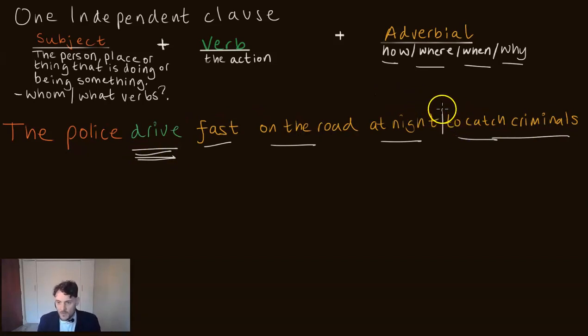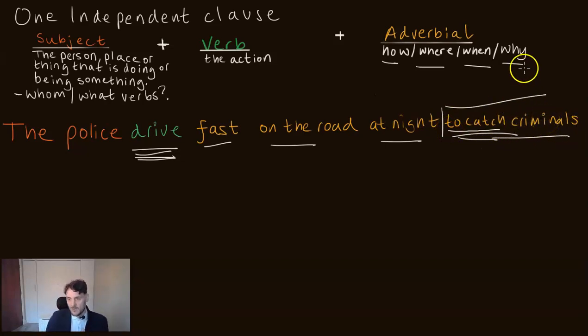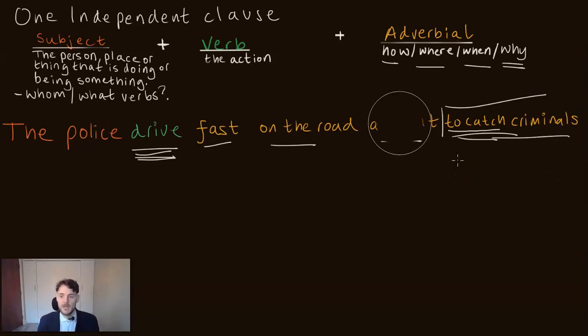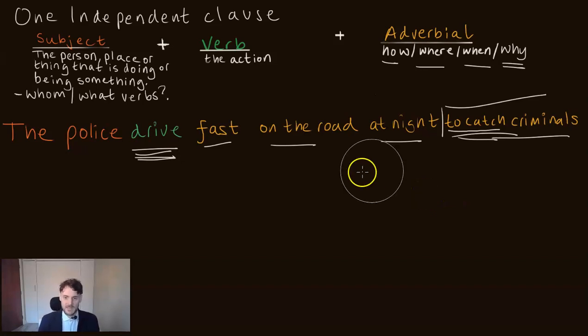You'll notice with the why adverbial, we use an infinitive, to catch something. This is how we answer the question of why. I went to the supermarket to buy milk. It tells me why. She went to the party to see her friends. So these are infinitive phrases and they help us with answering the question why.